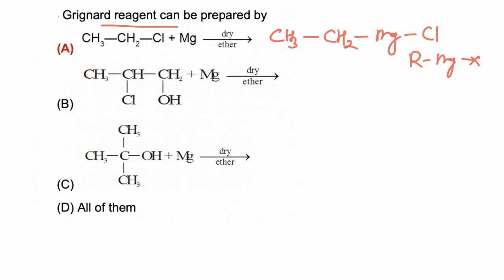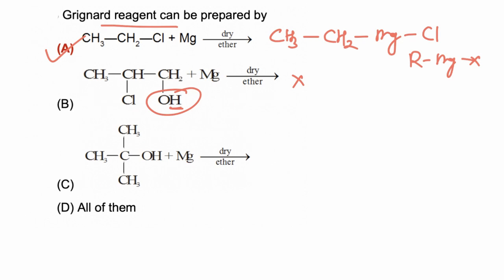So in option A, the alkyl halide gets converted to Grignard reagent. If a molecule has any active hydrogen, it cannot be converted to Grignard reagent. So this molecule has active hydrogen. Active hydrogen is the hydrogen which is directly attached to a highly electronegative atom. So this cannot be converted into Grignard reagent.